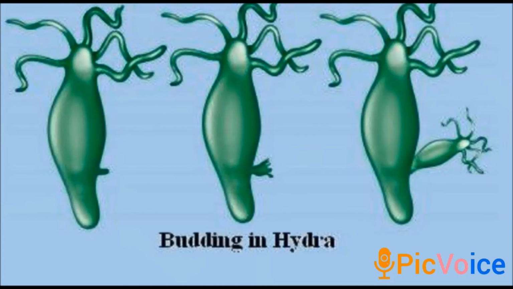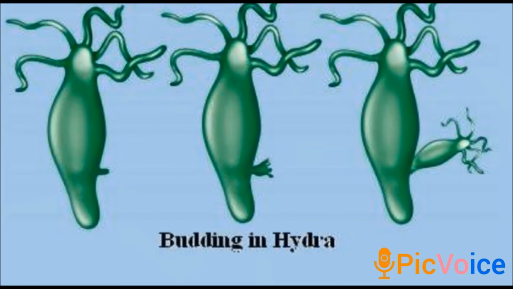So what are buds? Buds are nothing but the bulges, okay. In each hydra there are one or more bulges. These bulges are the developing new individuals and they are termed as buds, okay. So in hydra the new individuals develop as outgrowth from a single parent. This type of reproduction, where only a single parent is involved, is called asexual reproduction.